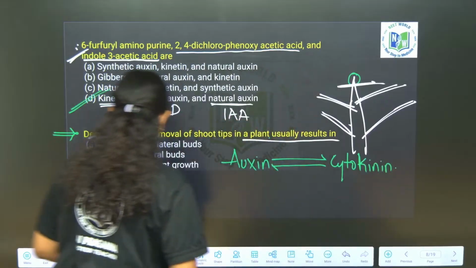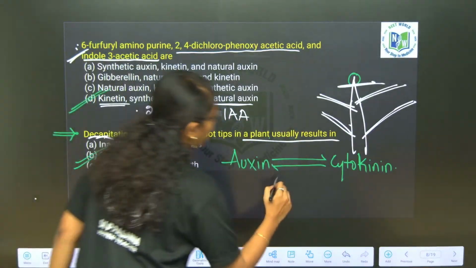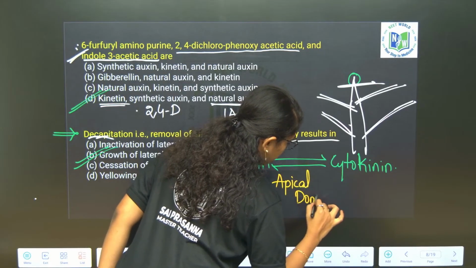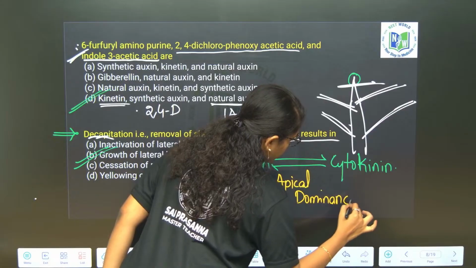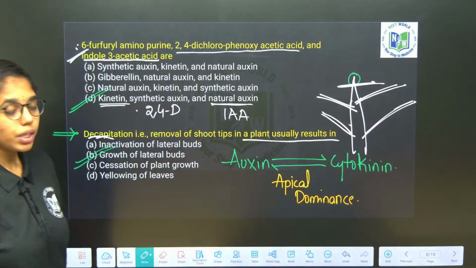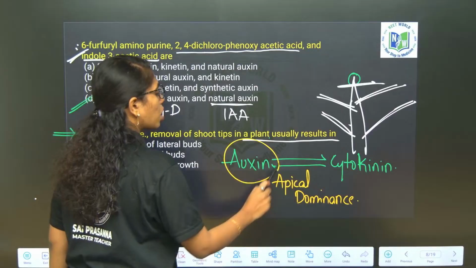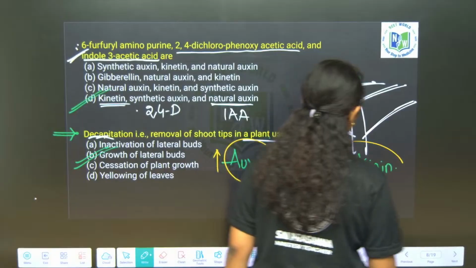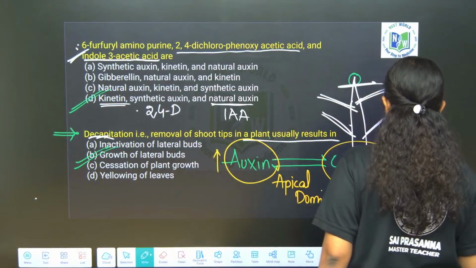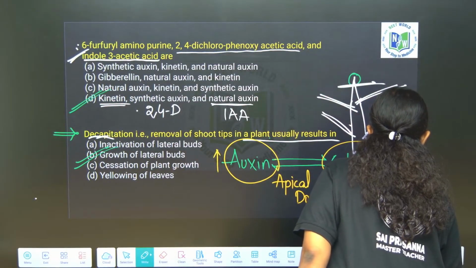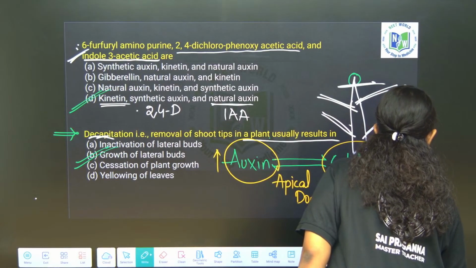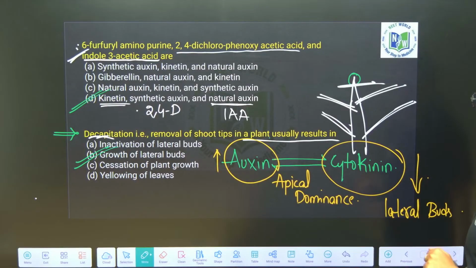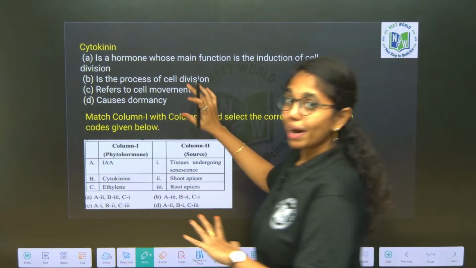Auxin will promote apical dominance, while cytokinin will inhibit apical dominance by promoting the growth of lateral buds. Clear, right, ma?